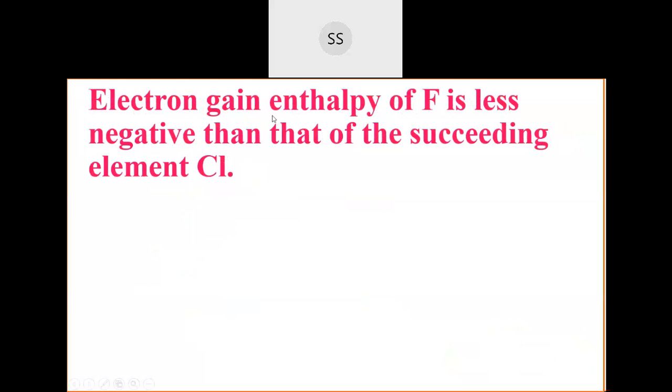And then we have about electron gain enthalpy of fluorine is less negative compared to chlorine. Means chlorine takes the electron more easily than fluorine. This you had to explain. See, if you could remember, fluorine atomic number is 9. And when you write the electronic configuration, you get 1s2, 2s2, 2p5. And in the chlorine case, chlorine is 17.